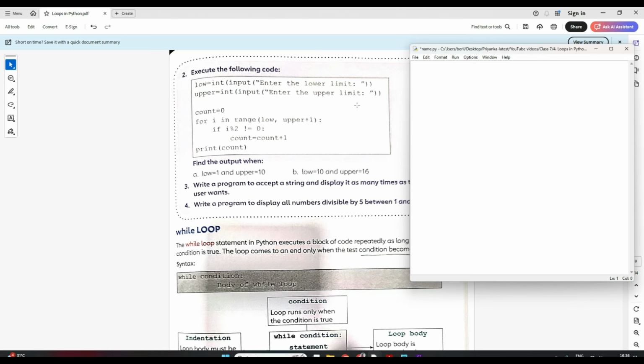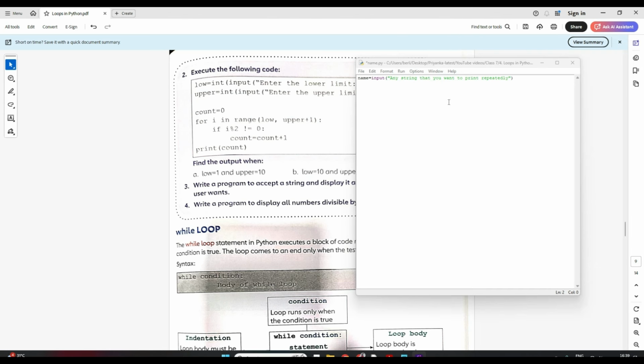Let me just remove all this, okay? So I have to input a string from the user, right? So maybe I'll just write name. Name is equal to, so it's a string, so it will be name input: any string that you want to print repeated. Okay, so I just input any string from the user. Here I'll input any string that the user wants to print repeatedly.